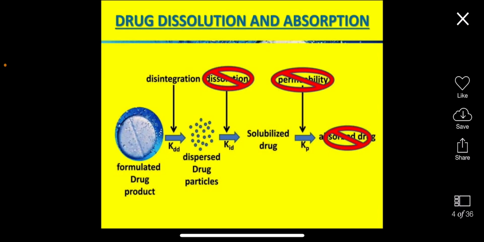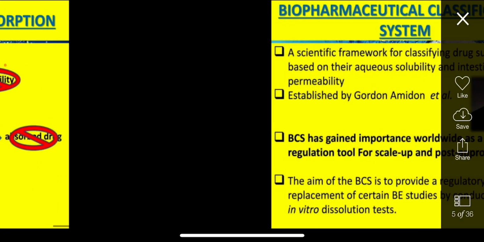As we formulate any drug product, it gets disintegrated and dispersed into drug particles. Then through dissolution, that is the constant KD, it gets into the solubilized drug, and then through permeability, that is Kp, it gets absorbed. So if our drug does not disintegrate or dissolve, it does not get absorbed.